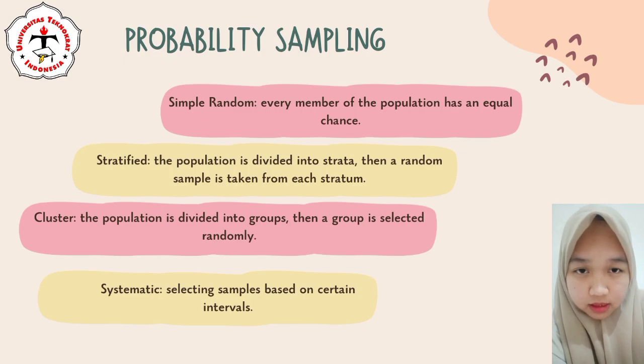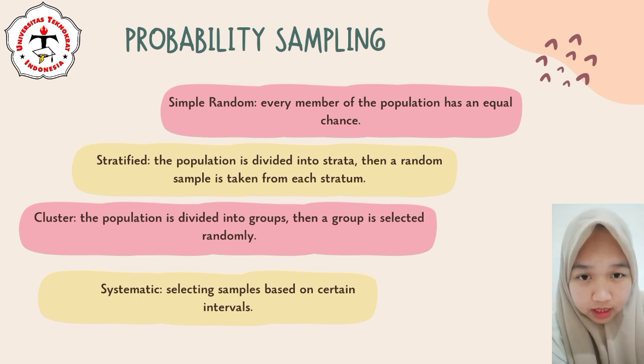Probability sampling is a sampling method in which each member of the population has a known chance of being selected, resulting in a more representative sample. In simple random sampling, all members of the population have an equal chance of being sampled without exception.